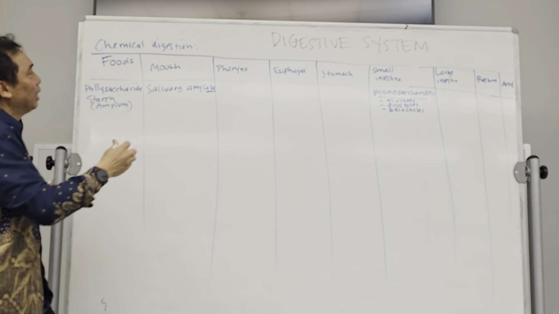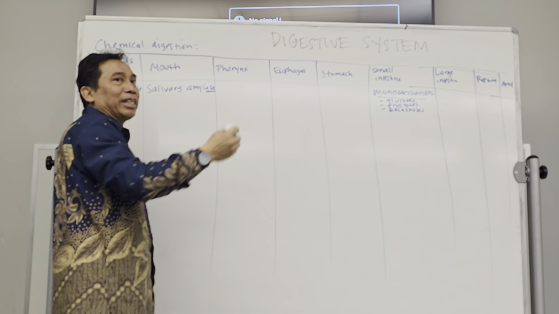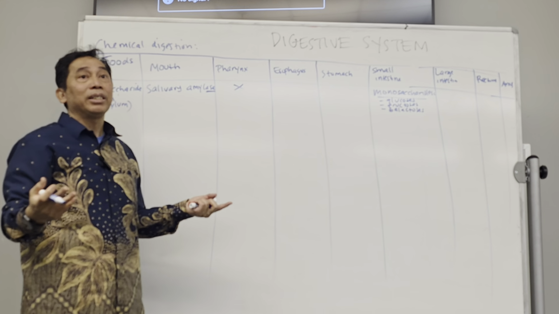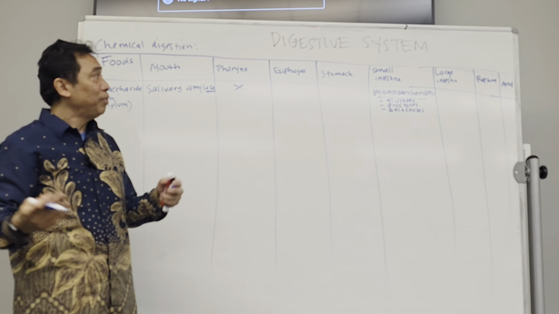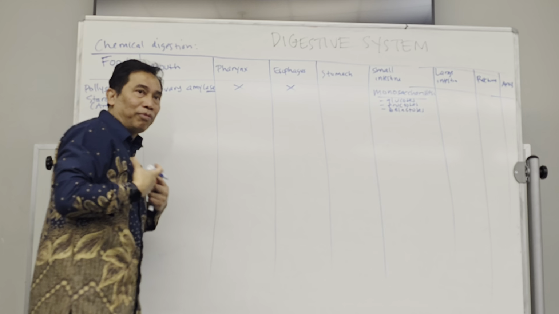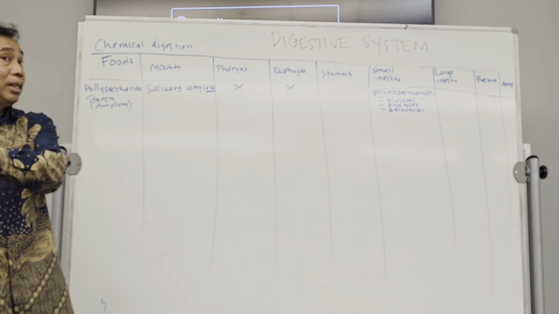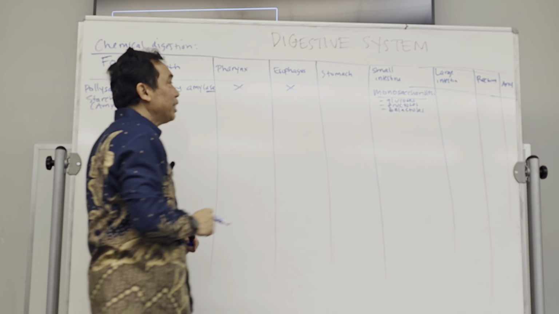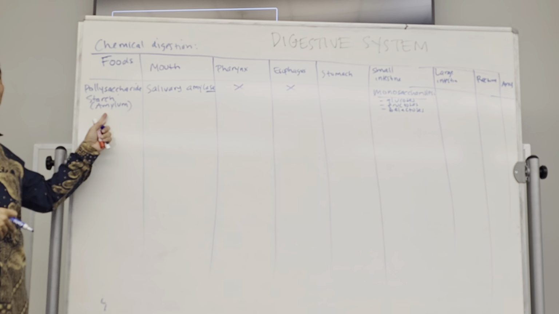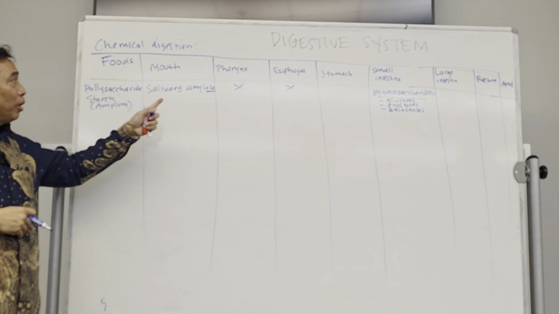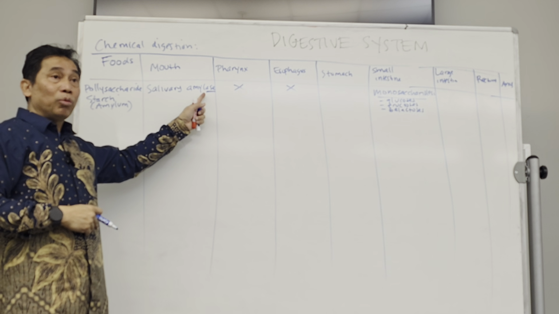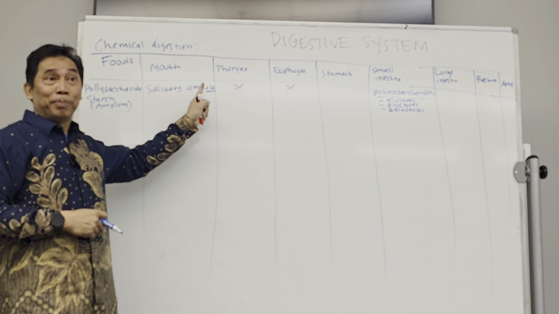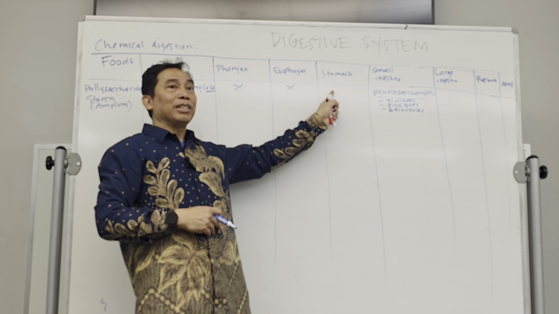Okay? And then the pharynx. The pharynx actually doesn't do anything. It just receives the food. Okay? So no digestion over there. It's just the next channel to receive the food. The same with the esophagus, just flowing the food to the stomach. And in the stomach, is there any enzyme produced to digest the amylum? Amylase, when it works, requires a pH around 7. pH around 7. Anybody know what the pH in the stomach is?